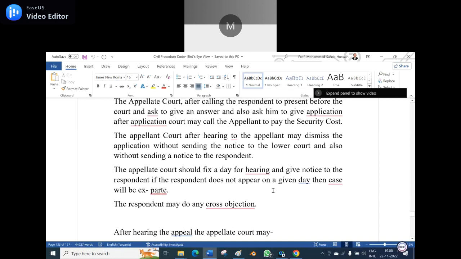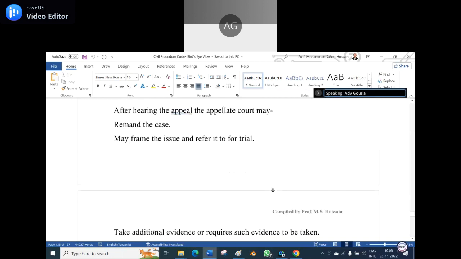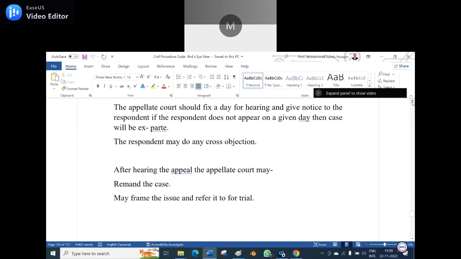Yes, sir. Ex parte decree will not be given, sir. Okay. The respondent may do any cross objection. So what is the cross objection the respondent may do?